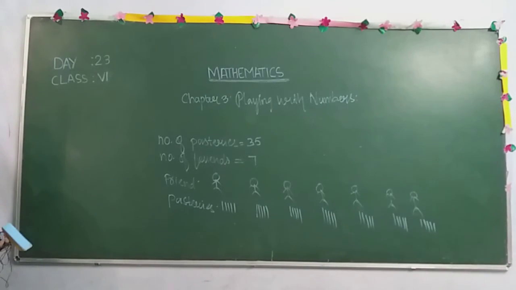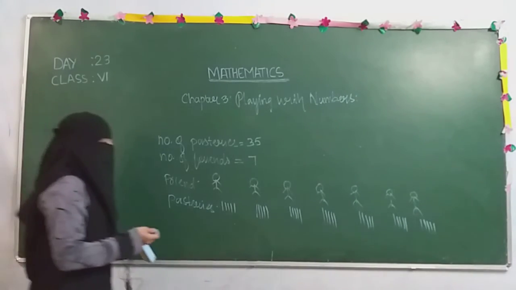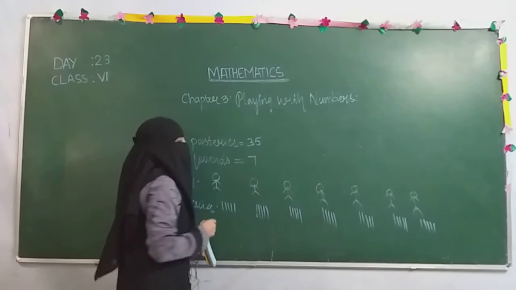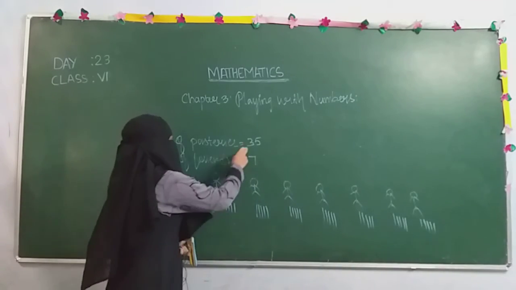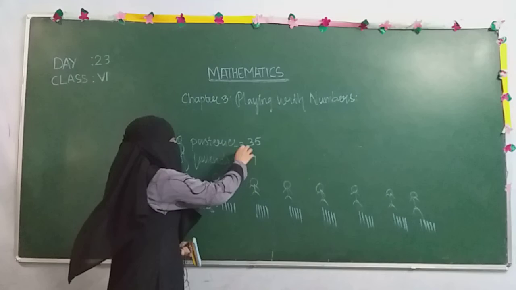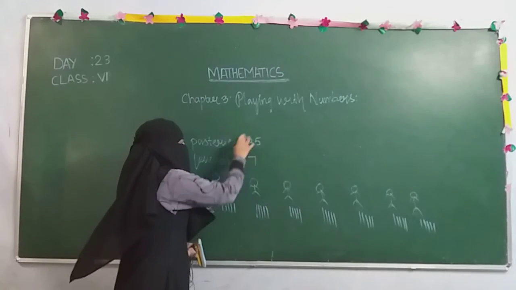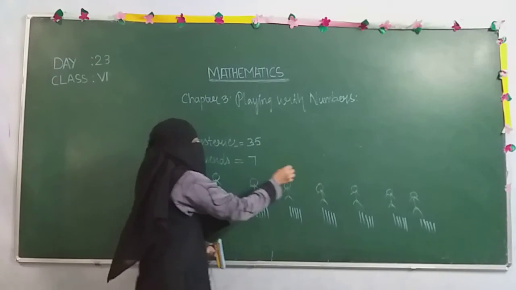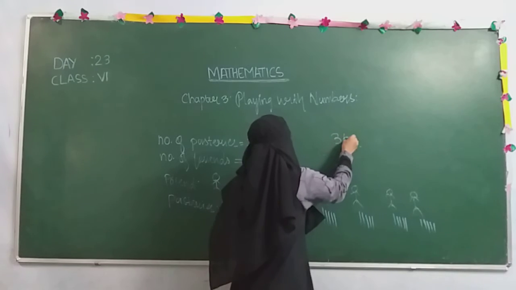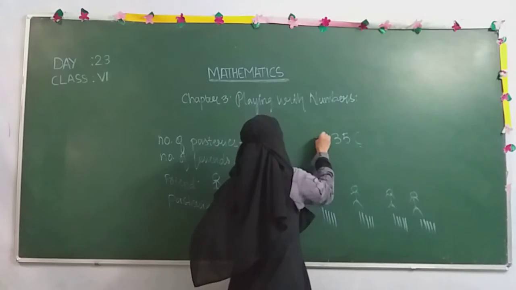Then immediately an idea clicked in his mind that he could have divided these 35 pastries by 7. Because 7 is the number of students and the pastries are 35. He is distributing these 35 pastries among 7. So he could have divided 35 by 7.